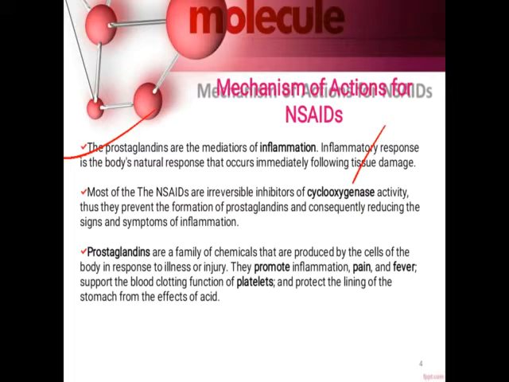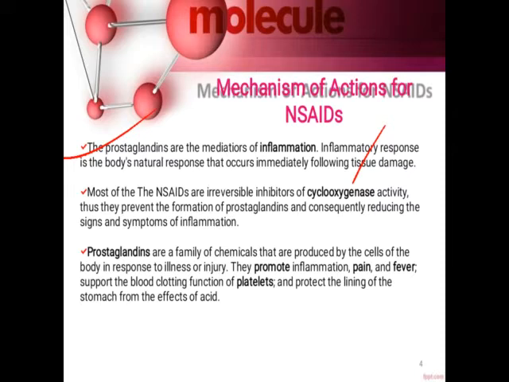cyclooxygenases. Okay, so this cyclooxygenase is responsible for the formation of prostaglandin. So if we inhibit the cyclooxygenase, the prostaglandin will not be synthesized, and if it is not synthesized, there is no inflammation, or the signs and symptoms of inflammation can be reduced. Okay, so that is the main mechanism of action of non-steroidal anti-inflammatory agents.